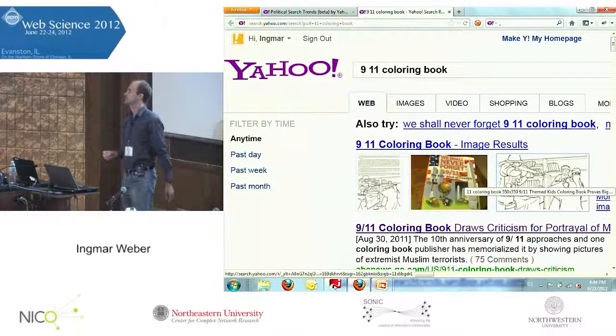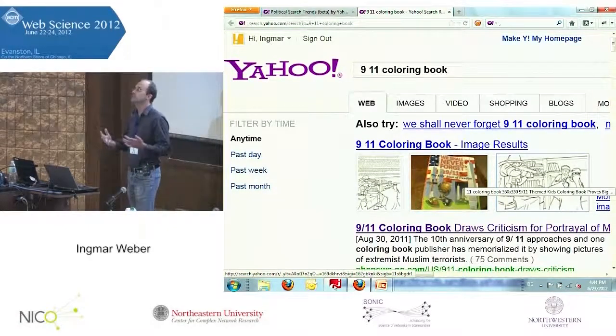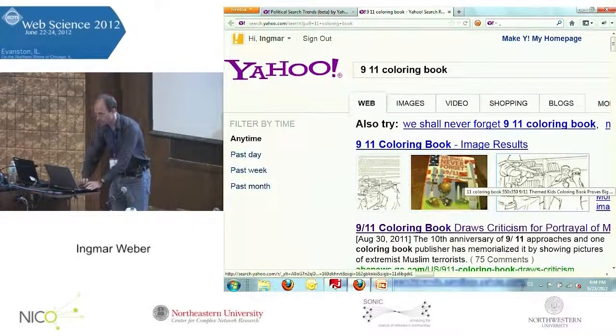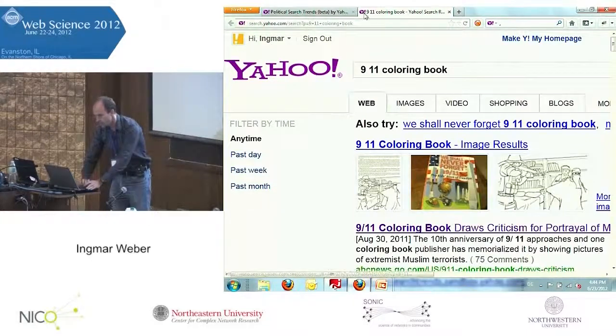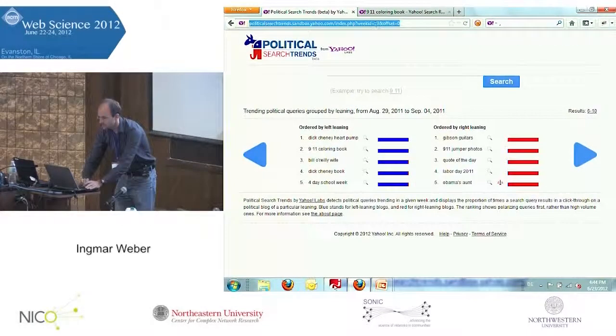Like the assassination of Osama bin Laden, and generally the evil: color the turban here, draw the beard there, that kind of thing. And this was picked up by the political left as being pretty Islamophobic and maybe not the best idea, right?